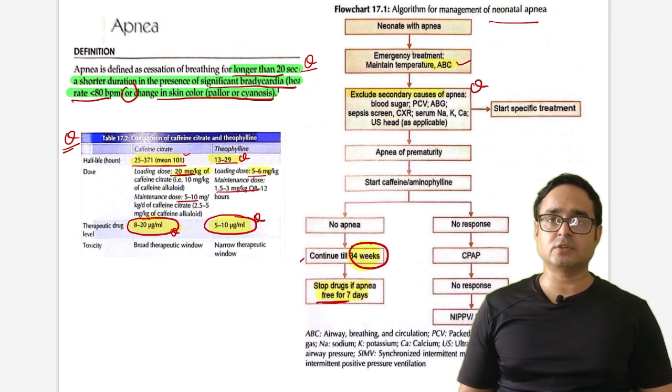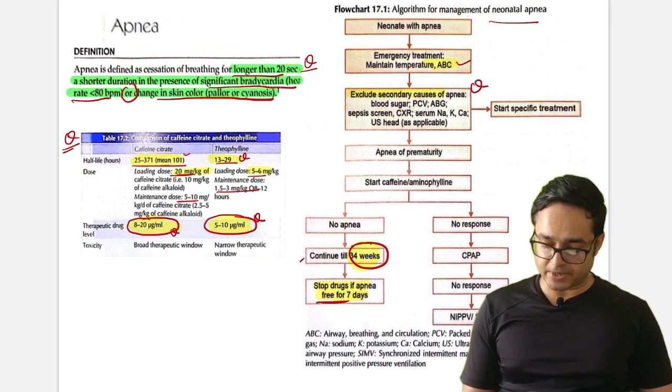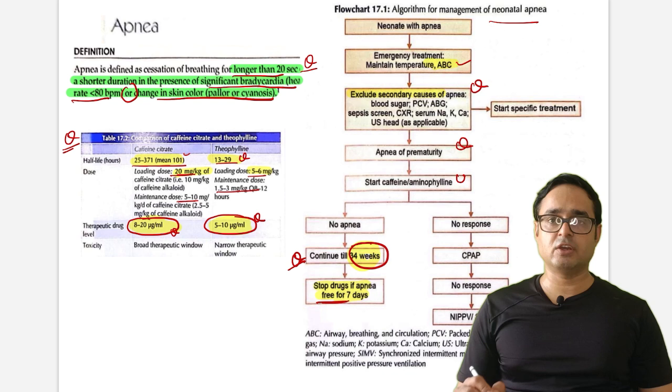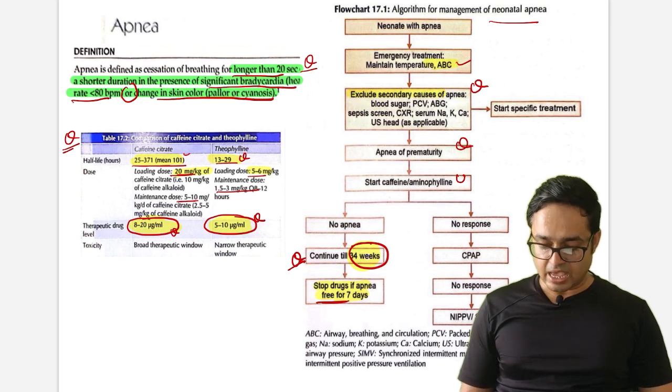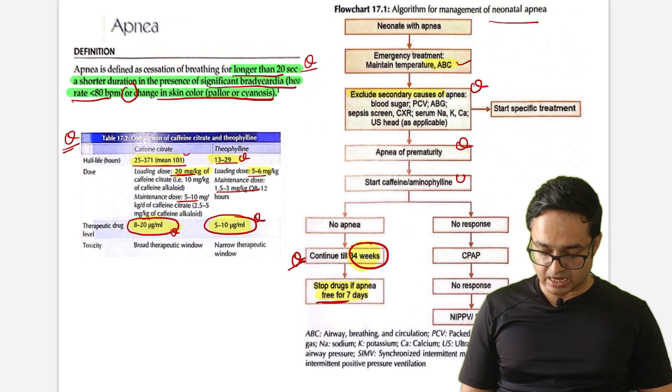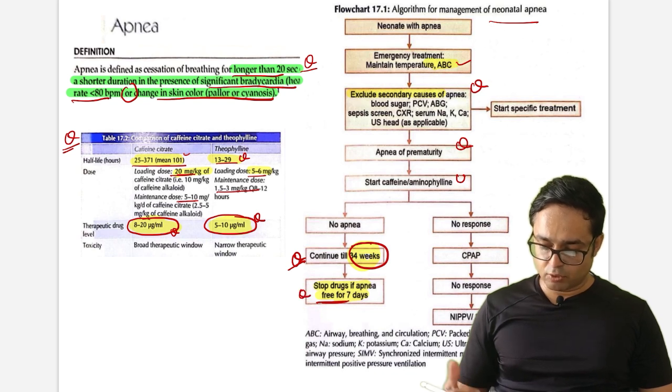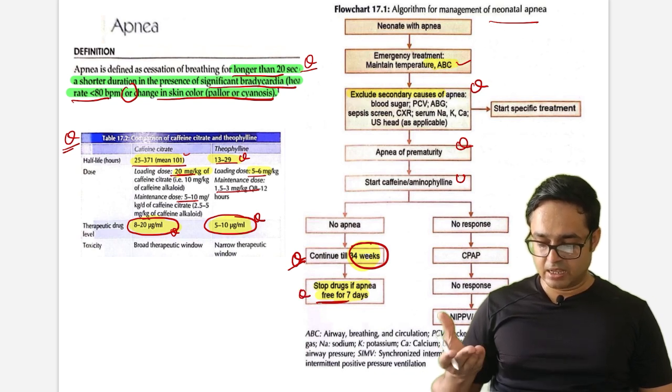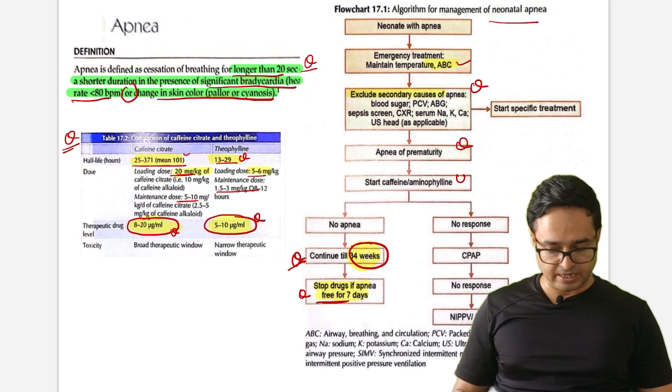If secondary causes of apnea are excluded, this is apnea of prematurity. Start caffeine or aminophylline. If no apnea is there, they'll ask how long you will continue. We will continue till 34 weeks of gestation. Another question: stop the drug if apnea free for 7 days. And if no response, obviously we will escalate, like CPAP and ventilatory settings.